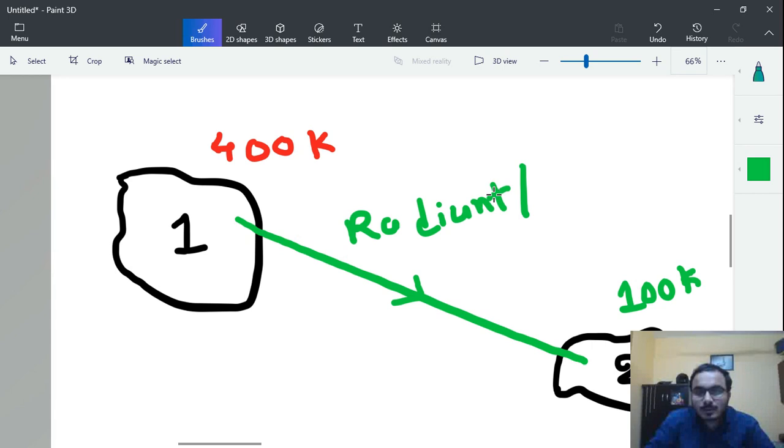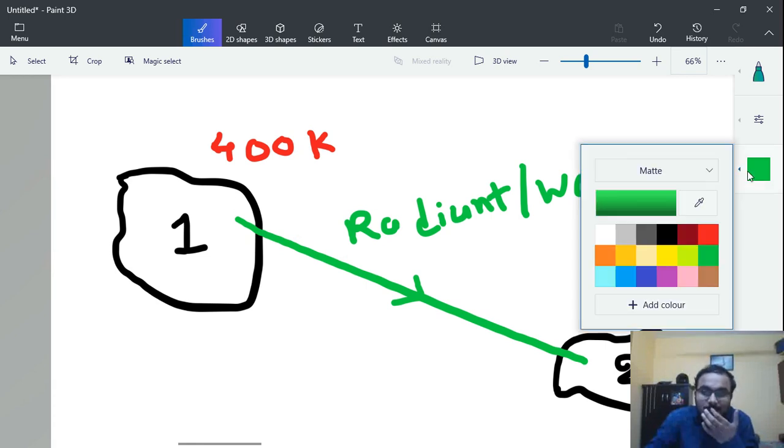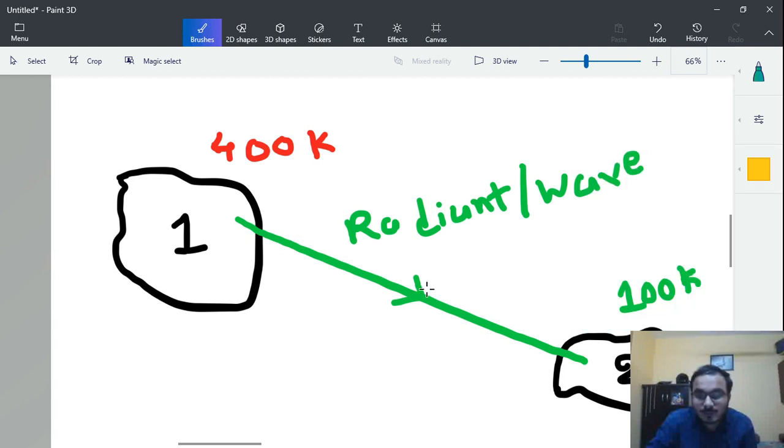That will be called radiation heat transfer. And one important thing is that what lies between body 1 and body 2 can be a vacuum or some other medium.